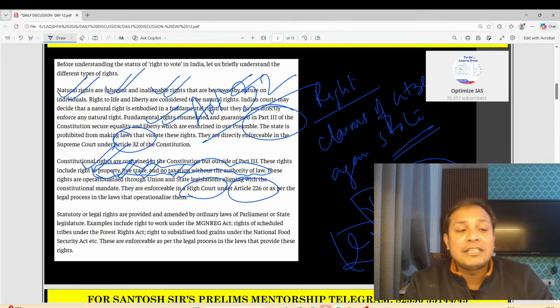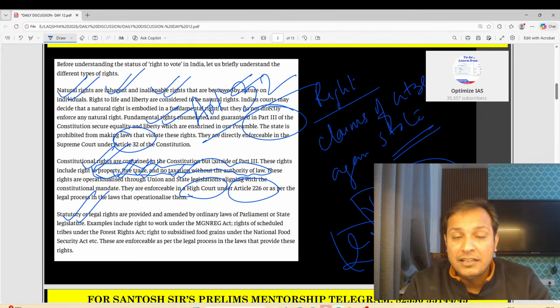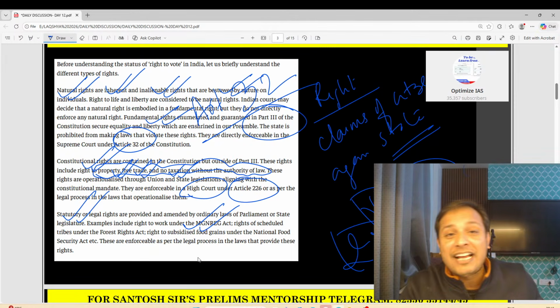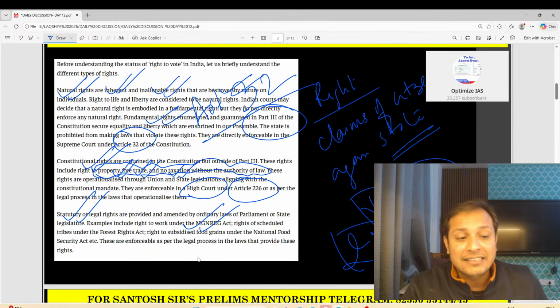Okay, then comes the statutory rights or legal rights. The best example is MGNREGA. MGNREGA's name has changed, guys. The Government of India has changed the name of MGNREGA to VB-G RAM G. So guys, I think this year they will ask you about it. MGNREGA is a statutory right.